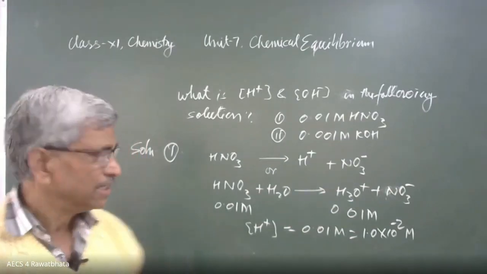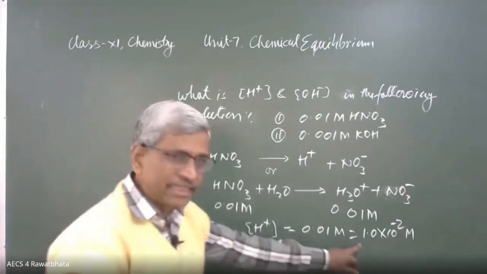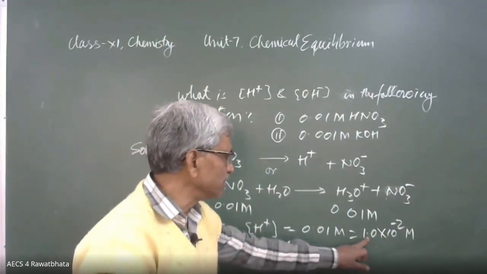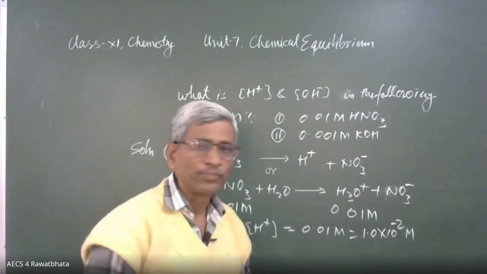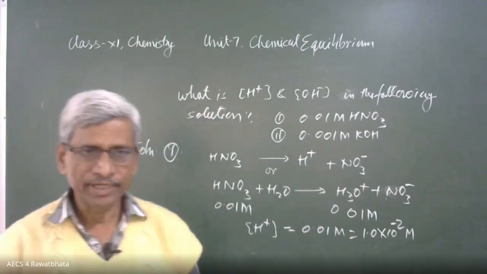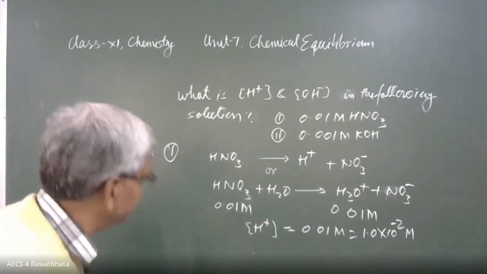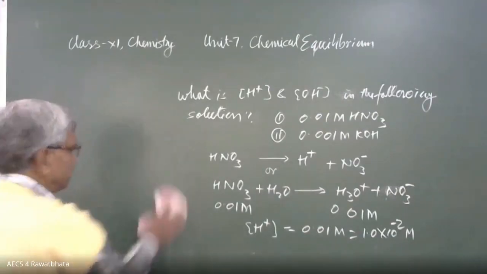It is in the acidic region. This is the acid solution. Its hydrogen ion concentration is 1.0 into 10 raised to power minus 2 M. Okay. What is the hydroxide ion concentration in the same solution? Let us discuss that. I have not taken that there.